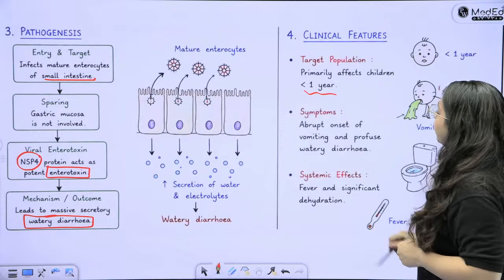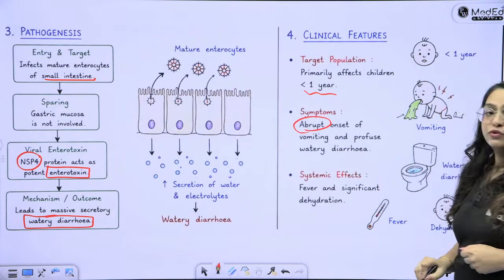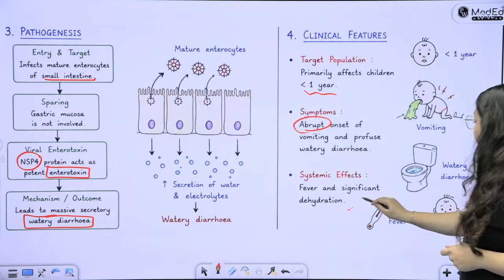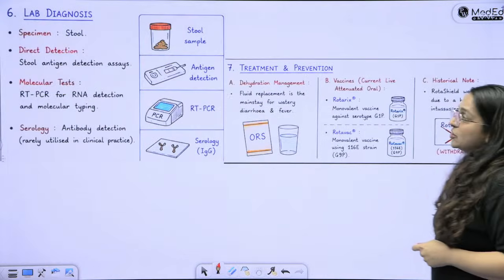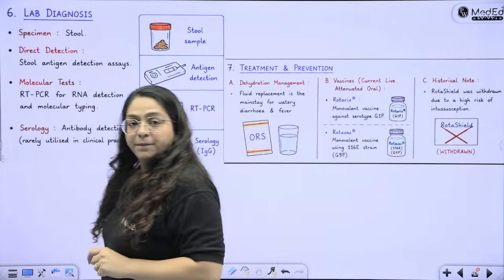Less than 1 year, abrupt onset of vomiting, profuse watery diarrhea, fever and significant dehydration are the associated symptoms which are seen. Of course, you will collect the